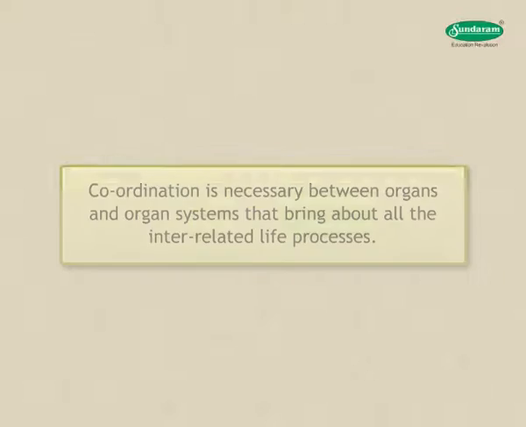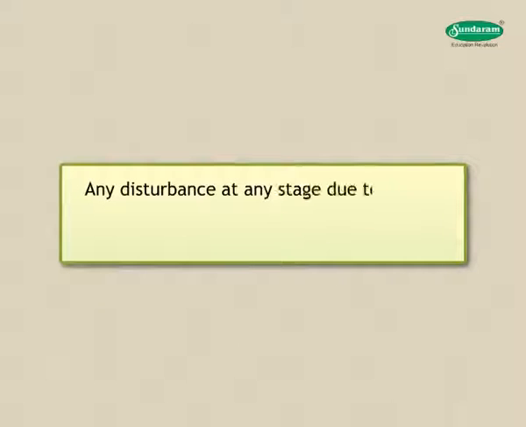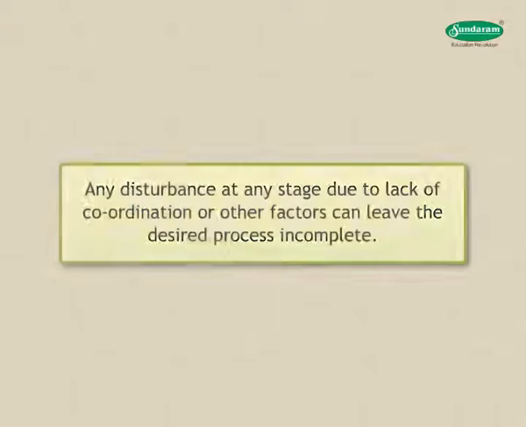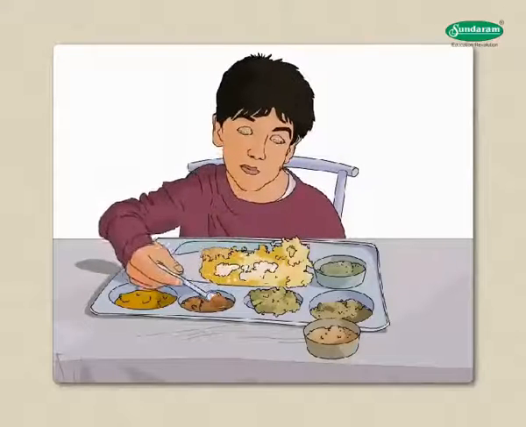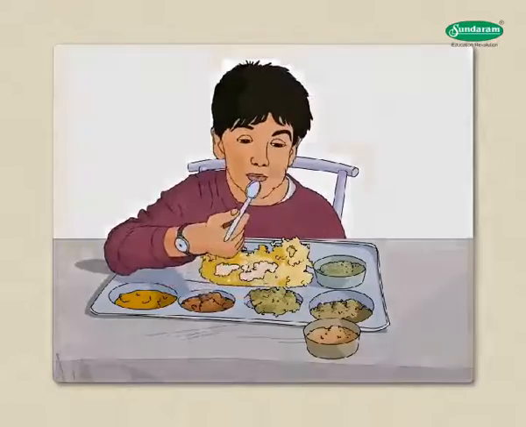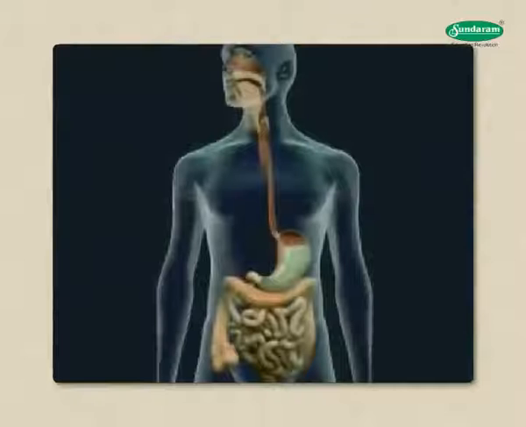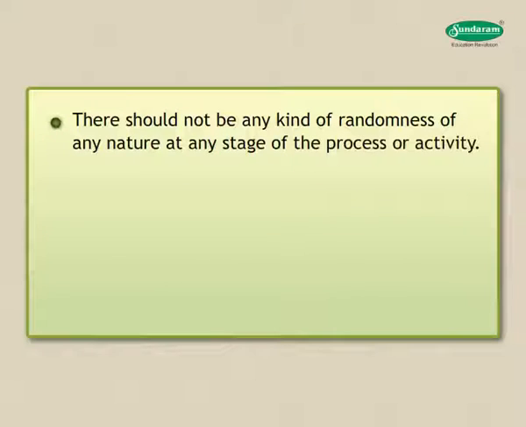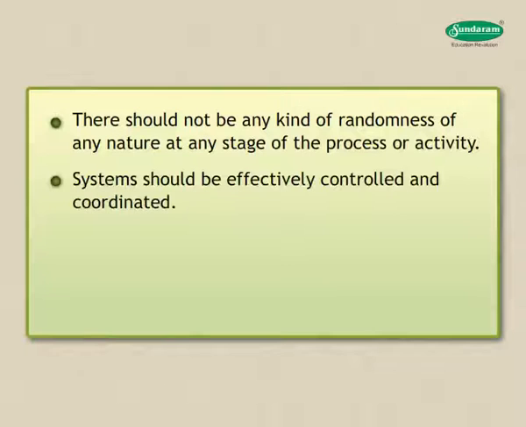life processes. Any disturbance at any stage due to lack of coordination or other factors can leave the desired process incomplete. In order to complete the process successfully, there has to be a perfect coordination between different systems and organs involved at every step. There should not be any kind of randomness of any nature at any stage of the process or activity. These systems should be effectively controlled and coordinated.